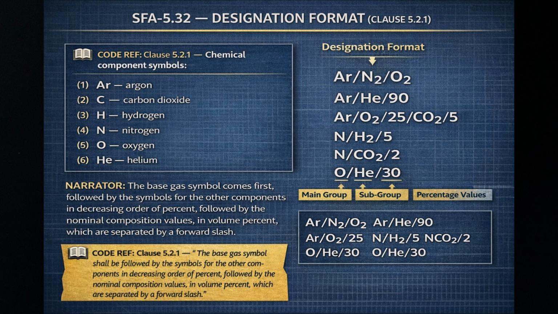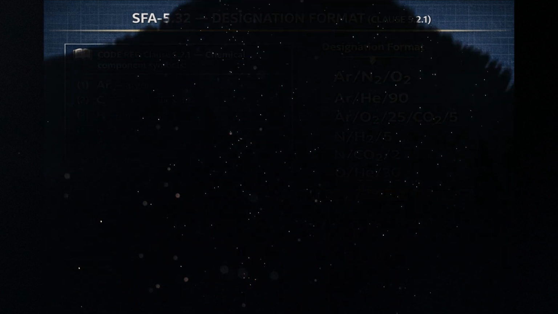The base gas symbol comes first, followed by symbols for other components in decreasing order of percent, followed by the nominal composition values in volume percent separated by a forward slash.